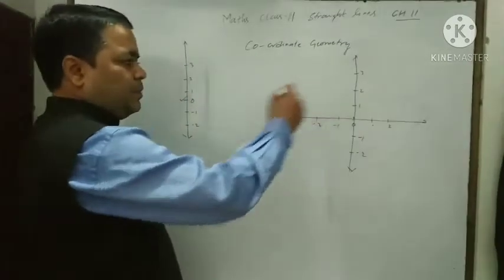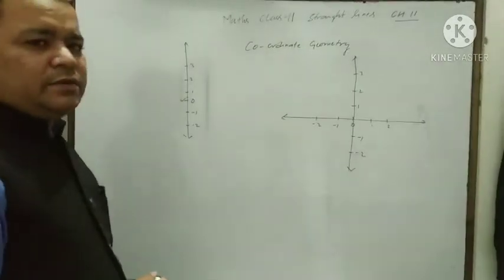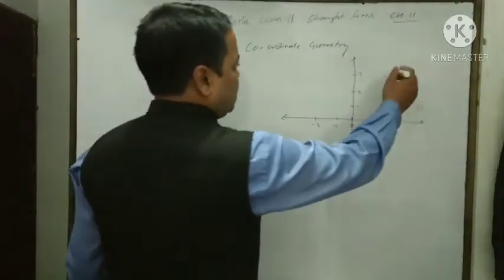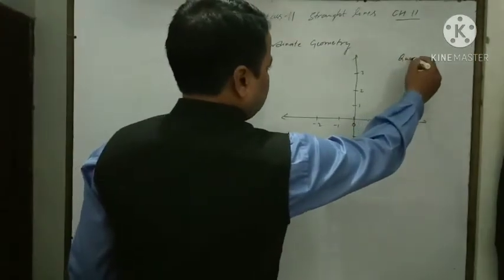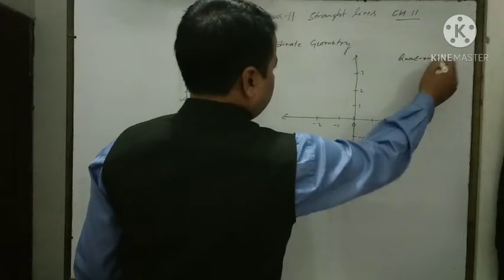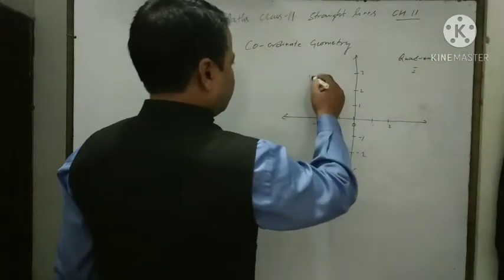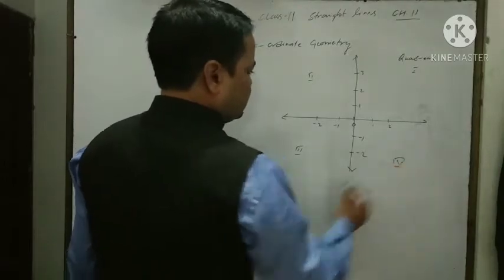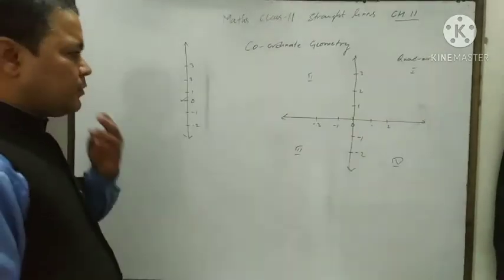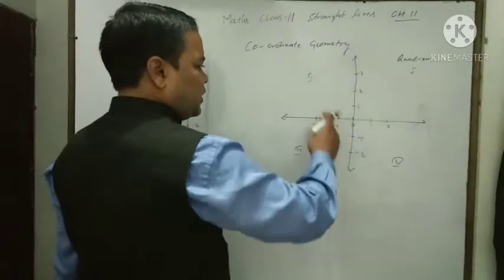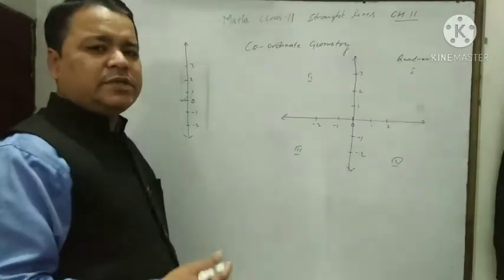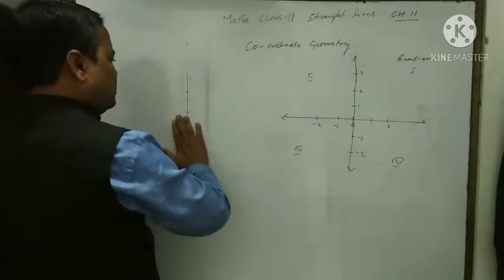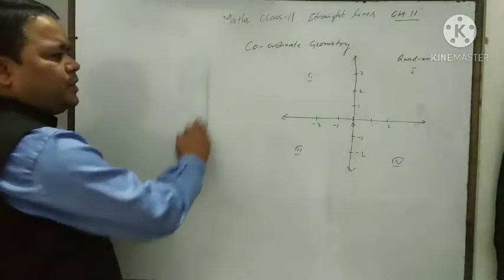this is the plane which is known as the XY plane. It is divided into 4 parts and each part is called a quadrant. First quadrant, second quadrant, third quadrant, and here the fourth quadrant. Each point in this plane is represented by an ordered pair.